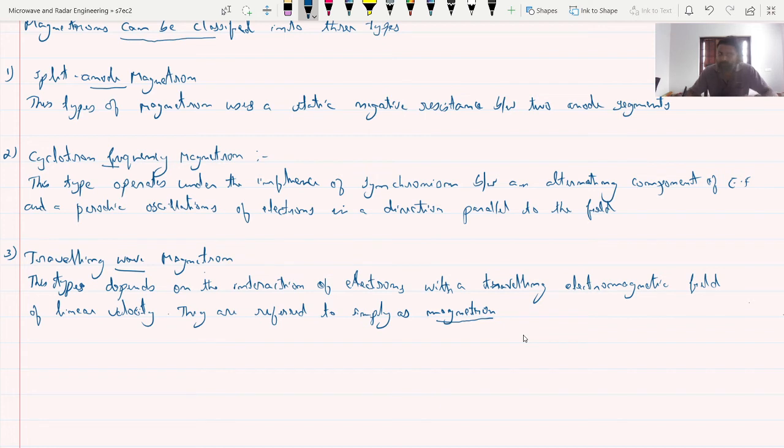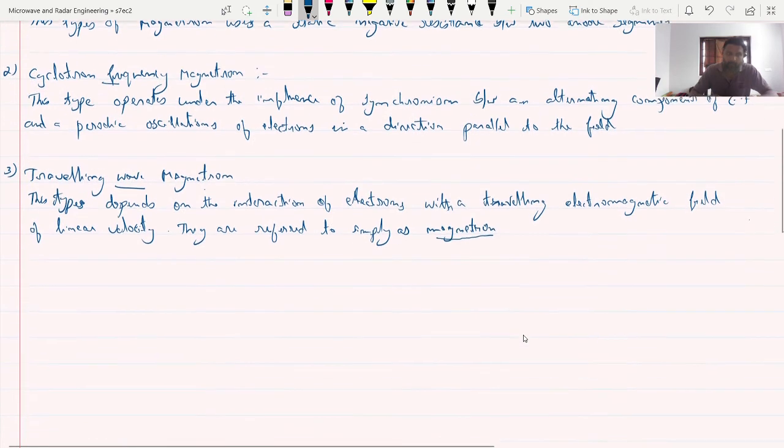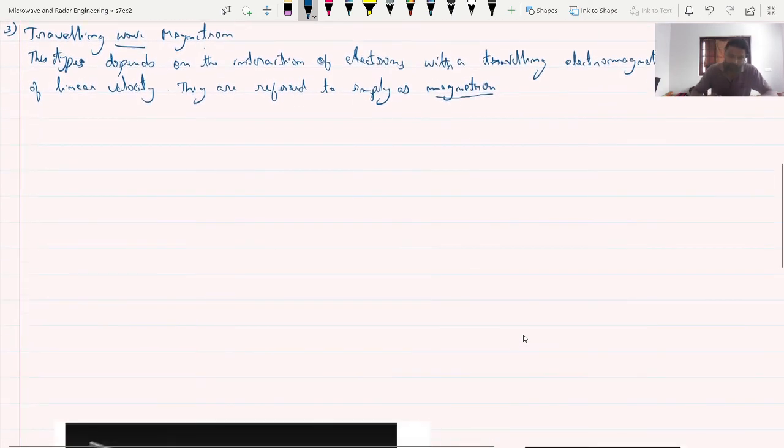So we are not going to discuss anything particularly regarding the split anode magnetron or the cyclotron frequency magnetron. We will be concentrating only on the traveling wave magnetron. Okay, so I will write those points also here.